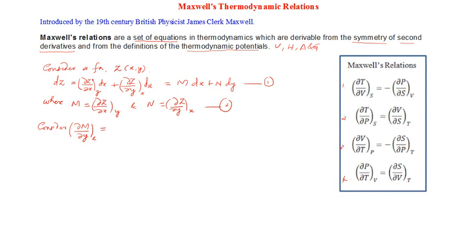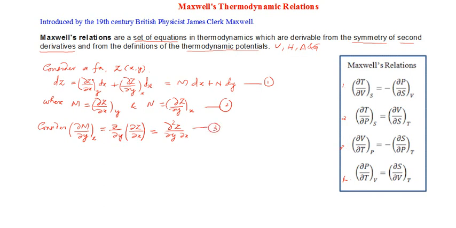That will be equal to dou by dou Y of M, and substituting for M from equation number 2, dou by dou Y of dou Z by dou X. So that is dou square Z by dou Y dou X. That is my third equation.